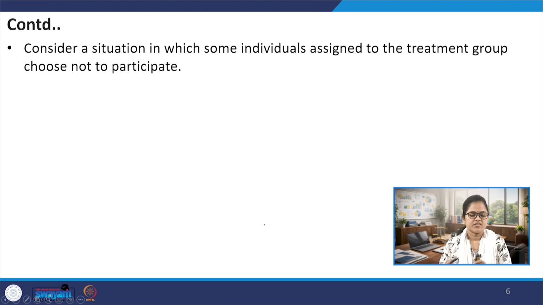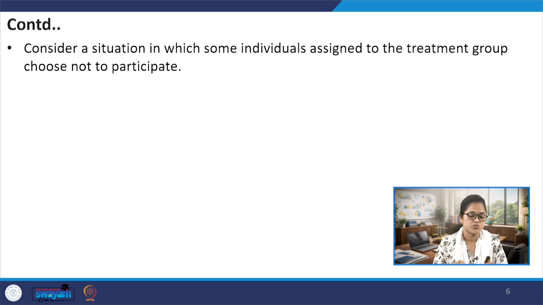Now, let us consider a situation in which some individuals assigned to the treatment group choose not to participate. That means we are not compulsorily assigning these members to participate; rather we are giving them the choice that if they are interested, they may participate.